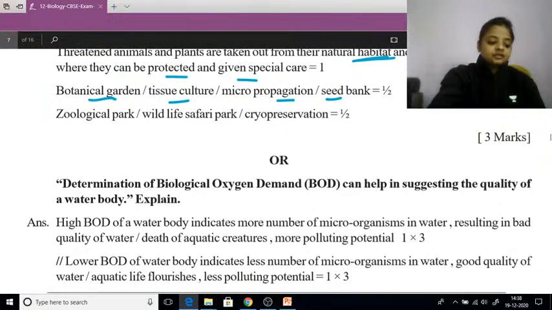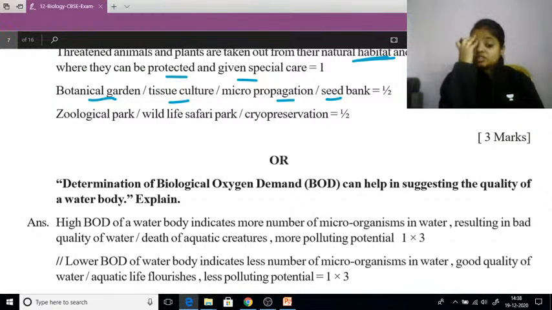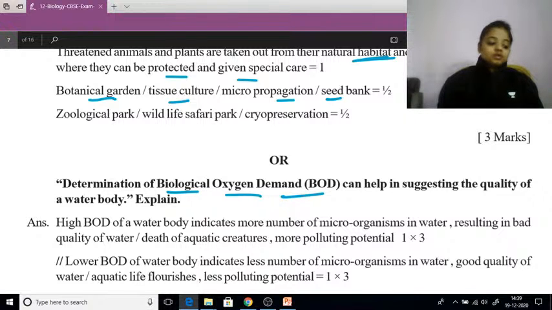then the optional question: determination of biological oxygen demand can help in suggesting the quality of the water body. Okay, so why is it advised that whenever you are consuming any water, और whenever कभी भी आप कोई भी इंडस्ट्रियल वाटर जब आउटसोर्स हो रहा है, तो हमें उसका बीओडी चेक करना है. क्यों ऐसा एडवाइस किया जाता है? बिकॉज अगर बीओडी बहुत ज़्यादा हुआ, it means वाटर की क्वालिटी बहुत ज़्यादा ख़राब है, and if बीओडी कम हुआ, then we can say that the water is kindly good as per its quality.